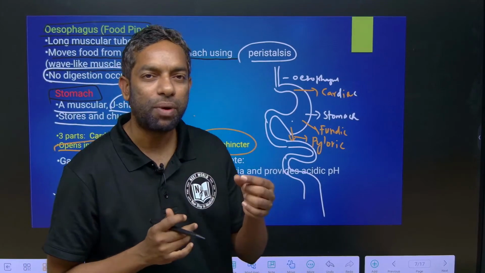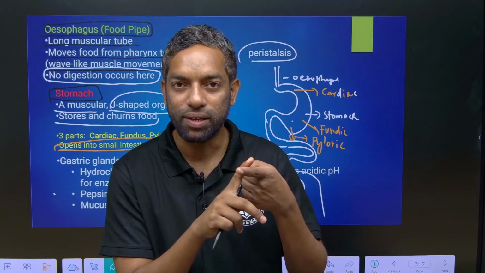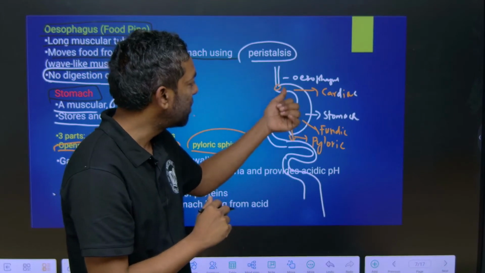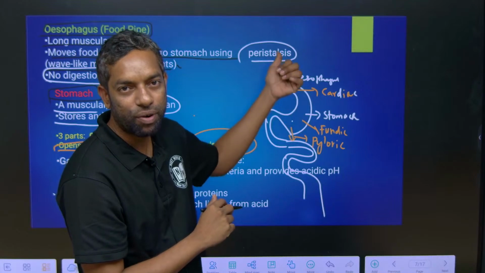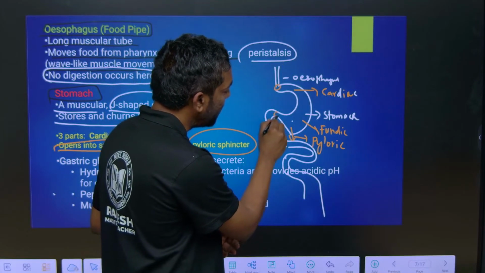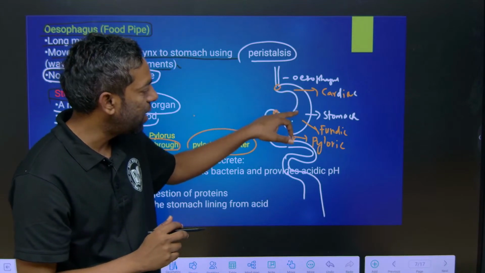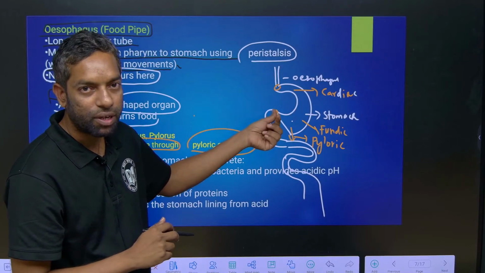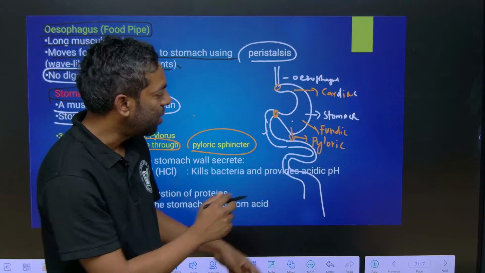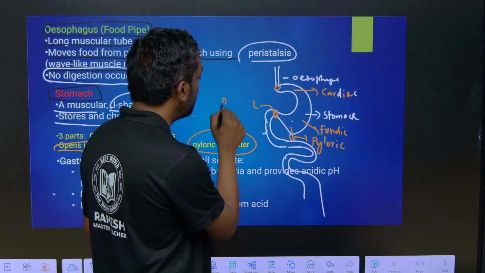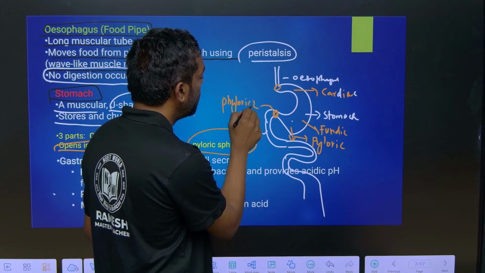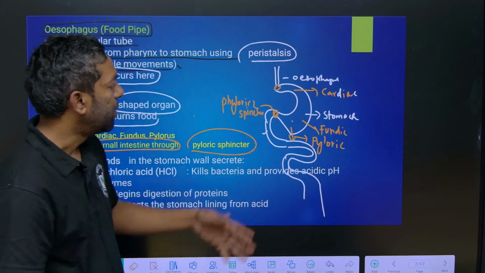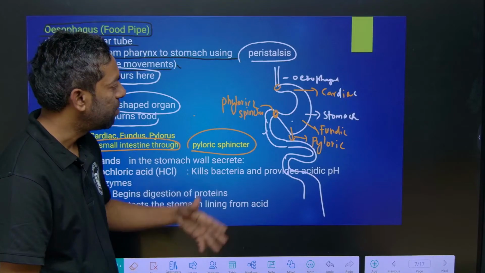Guys, each and every part is developed in different places, right? The esophagus first starts with a sphincter here. The food enters into the stomach, and the sphincter does not allow food back. After the end of the stomach, there is a sphincter. Before the start of the stomach, there is a sphincter. That is the pyloric part, right? We can call it the pyloric sphincter. This is the esophageal sphincter, and this is the pyloric sphincter.